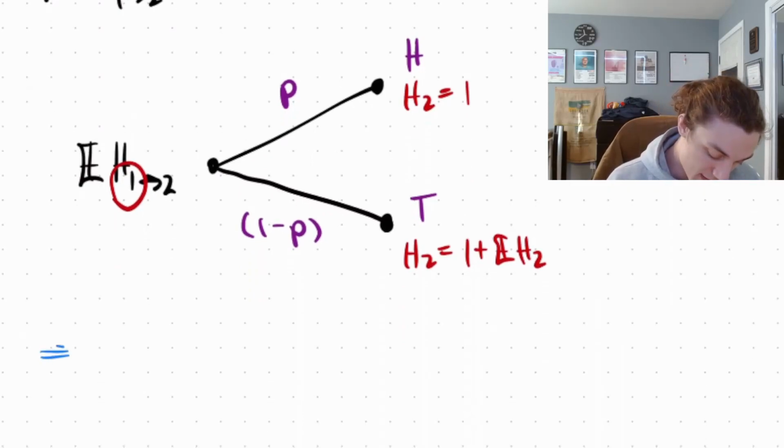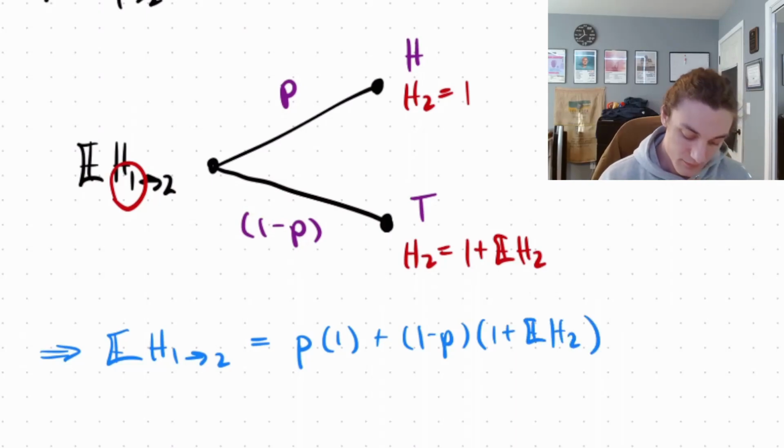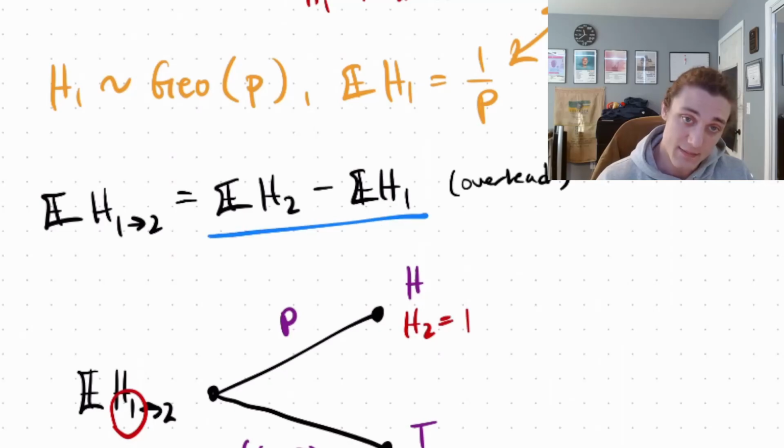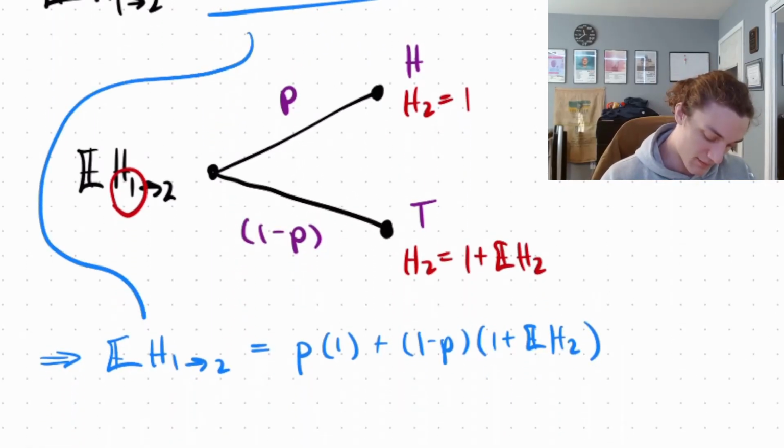So the expected value of H1 to 2 is equal to P times 1 plus 1 minus P times 1 plus the expectation of H2. And now what we can do is substitute what we know about the overhead into this transition here.